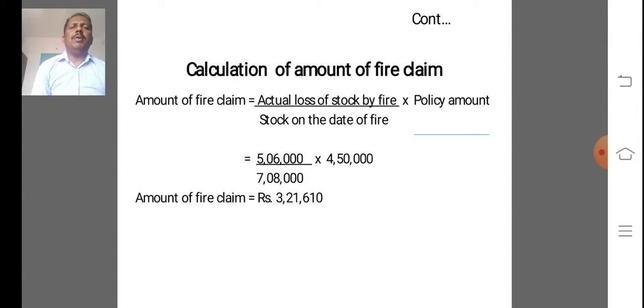Suppose in any problem, sales are not given, but some information regarding the debtors account is given. What information is given?